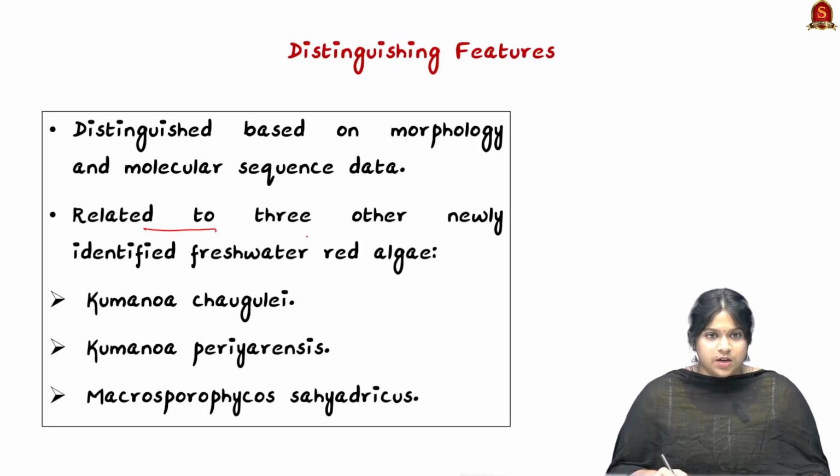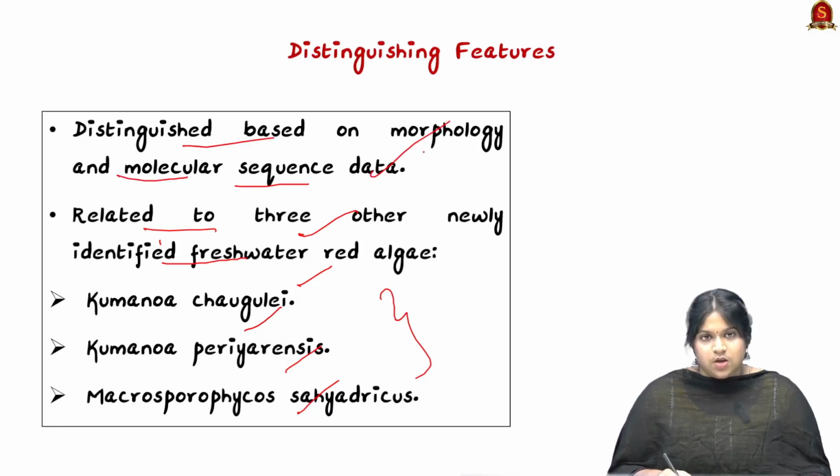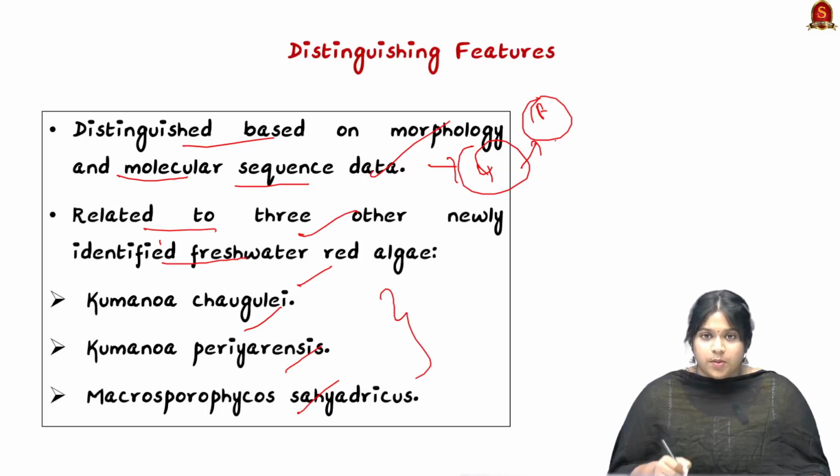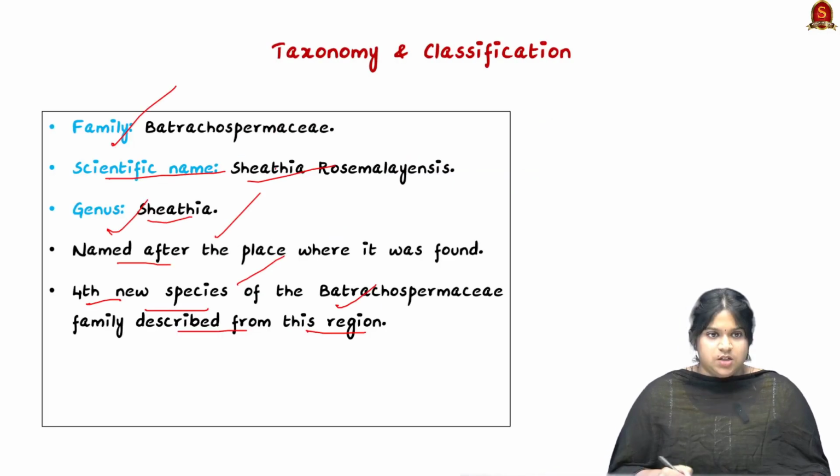So it is related to three other newly identified freshwater red algae, which come under the family taxonomy, and it is distinguished based on morphology and molecular sequence data. Through the sequence data, it has been found that there are 4 species of this red algae from the family and the genus Sheathia.